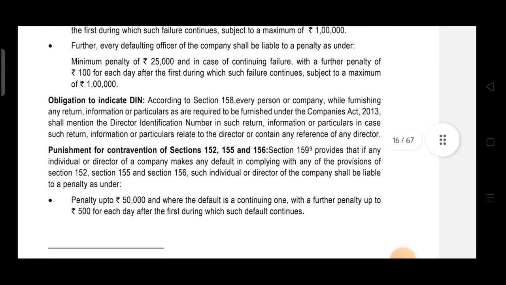Now, obligation to indicate DIN. According to section 158, every person or company while furnishing any return, information or particulars as required to be furnished under the Companies Act 2013 shall mention the DIN in such return, information or particulars, in case such return, information or particulars relate to a director or contain any reference of any director. As we all know, from 1st July 2007 DIN is made mandatory for e-filing. That's why if any return, information or particulars required under the Companies Act 2013 relate to a director, it is a must to mention the DIN of the director. So it is obligatory to indicate DIN.